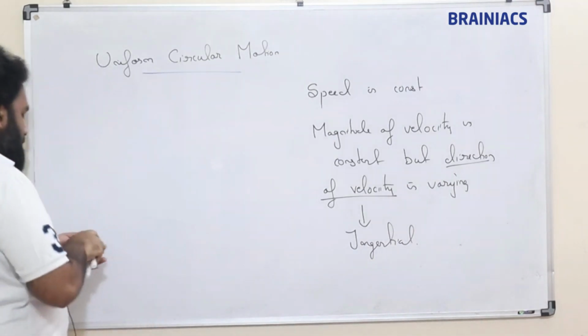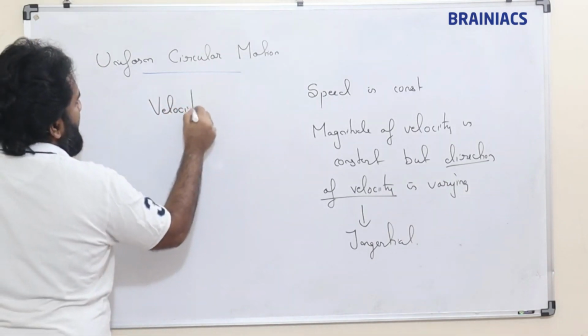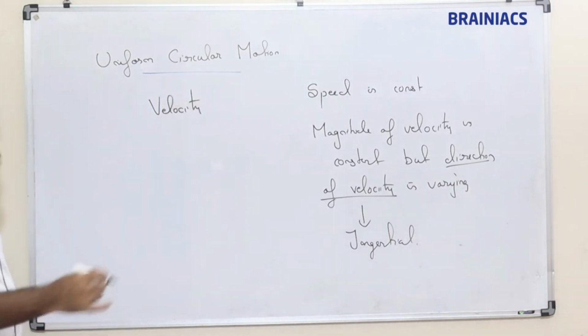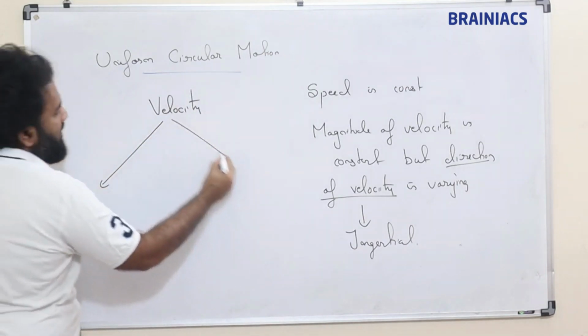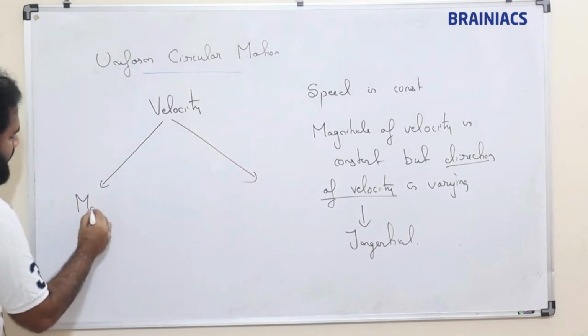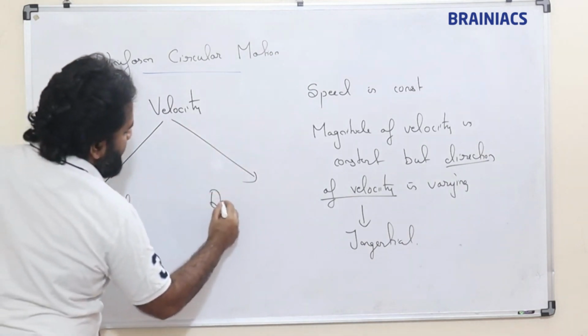So here suppose if we consider velocity, it has got two parts. One is magnitude, another is direction.